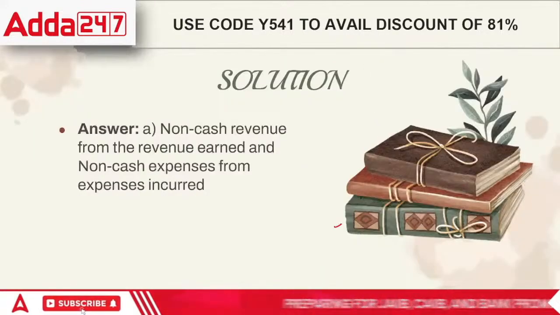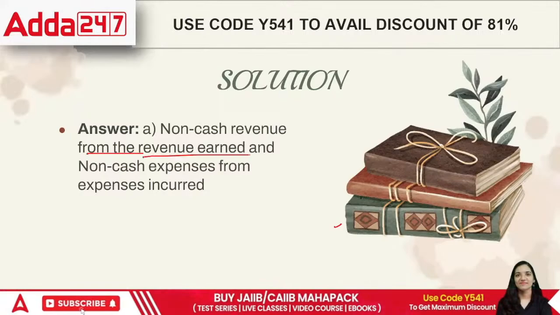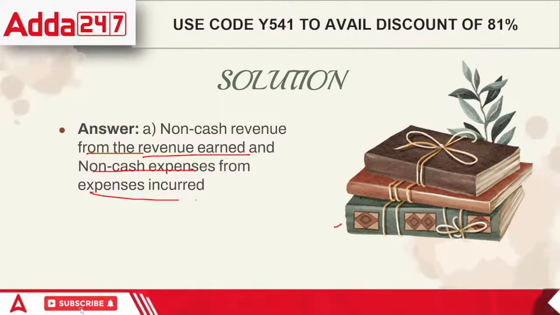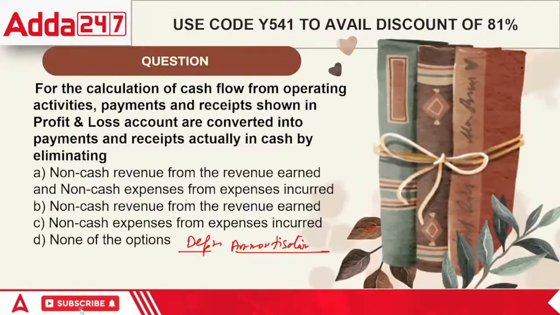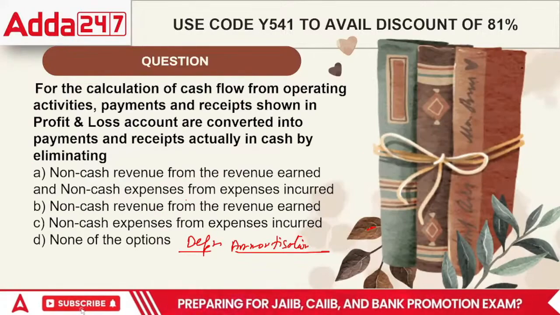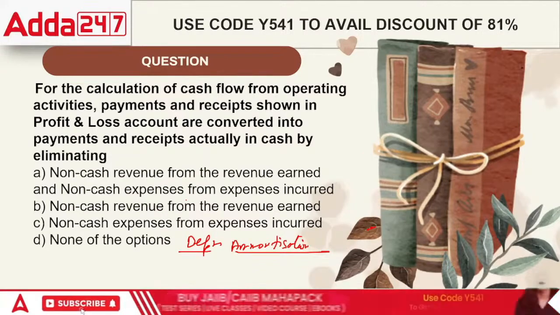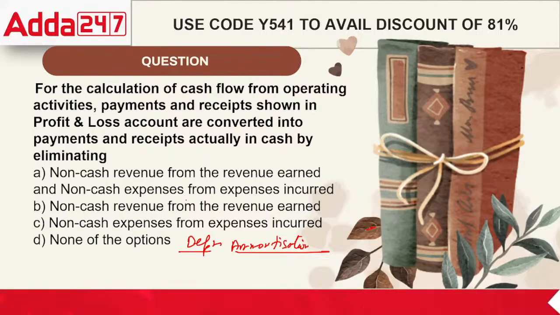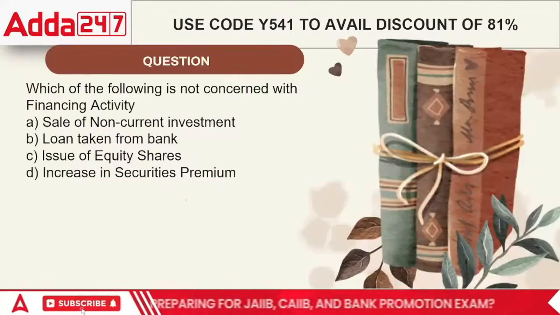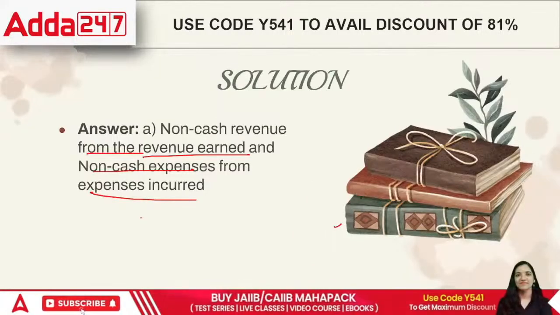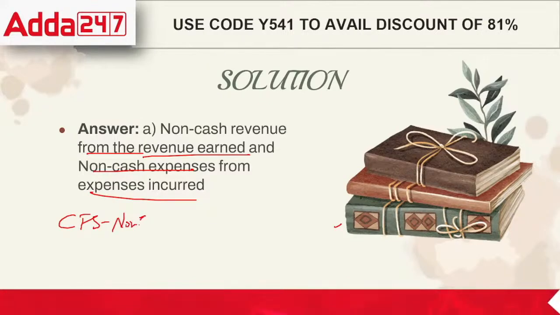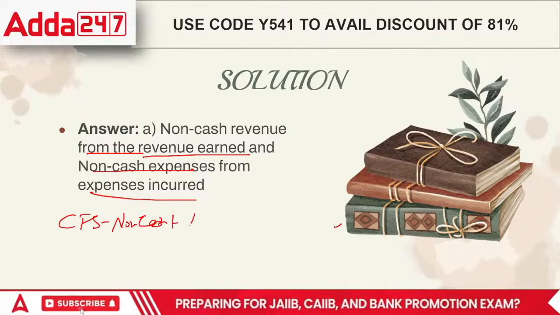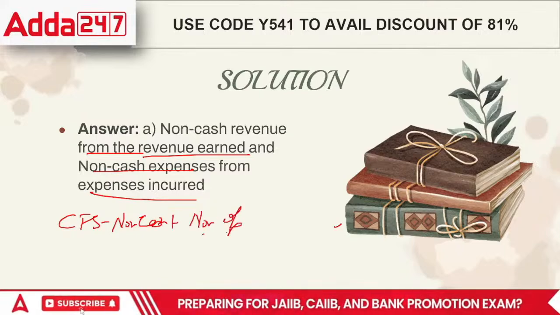So it is non-cash revenue from the revenue earned and non-cash expenses from the expenses incurred. Both of these things are there in terms of expenses and even in terms of revenue, which does not belong to our business at all. So that will be non-cash and non-operating is the exact point when we talk about the CFS. In terms of CFS, it is non-cash plus non-operating.